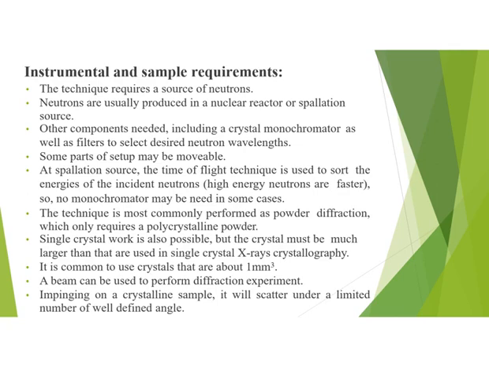The technique is most commonly performed in the form of powder diffraction, which only requires a polycrystalline powder. Single crystal work is also possible, but the size of the crystal should be larger, in the range of 1 cubic millimeter, and larger compared to those used in single crystal X-ray crystallography. A beam can be used to perform a diffraction experiment. Impinging on a crystalline sample, it will scatter under a limited number of well-defined angles. The word impinging means having some sort of effect, and particularly a negative effect.